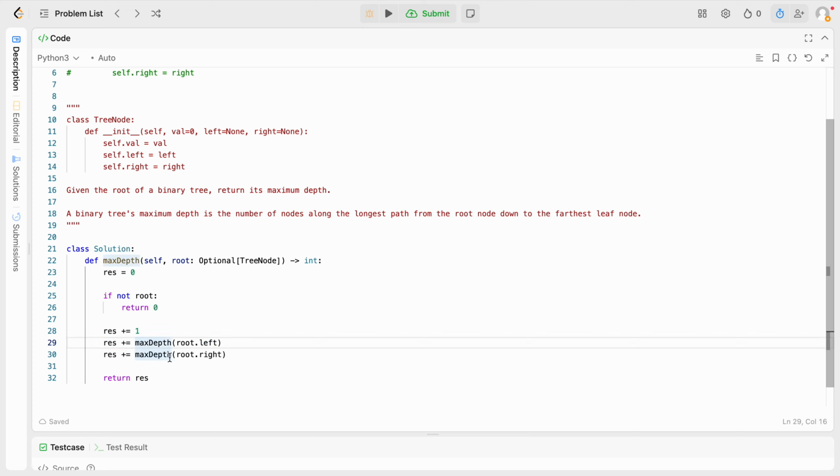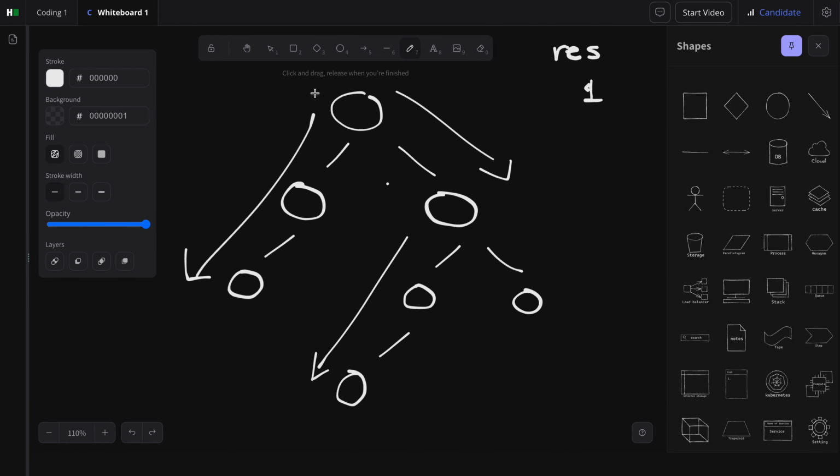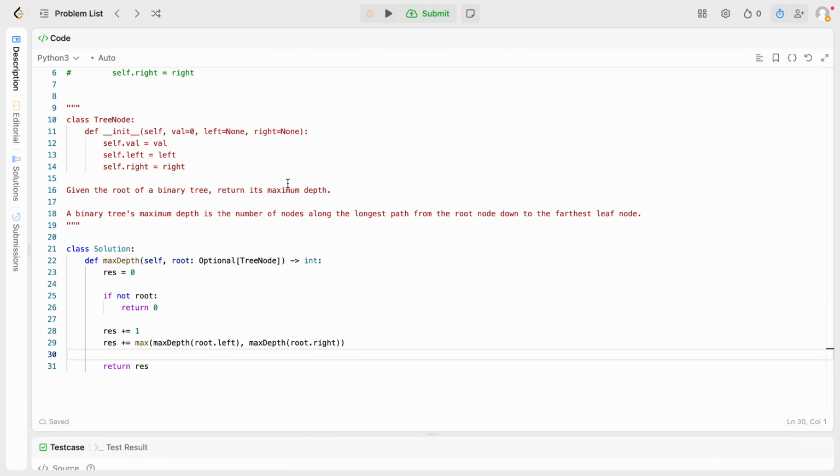So it should actually be max of the 2. Man, going through by hand is such a wonderful thing. Because I come here, 2, right? And then this is 2, and then you add and make res equal to 3.